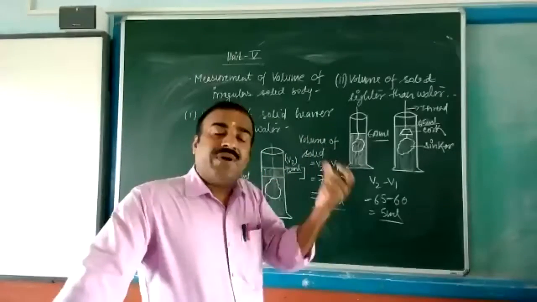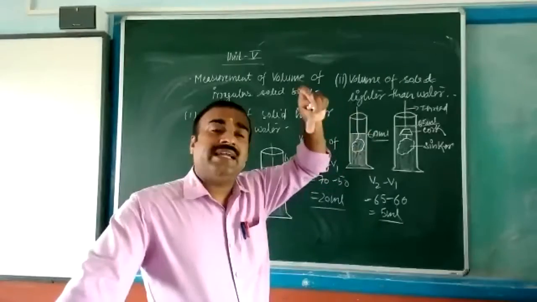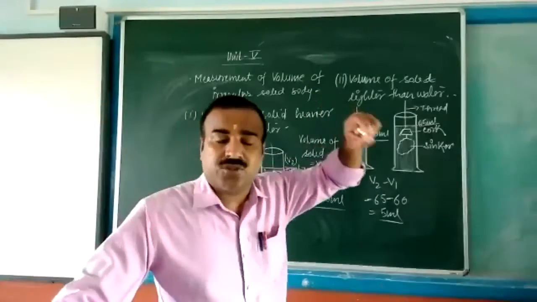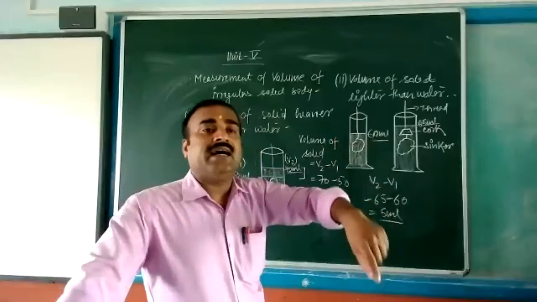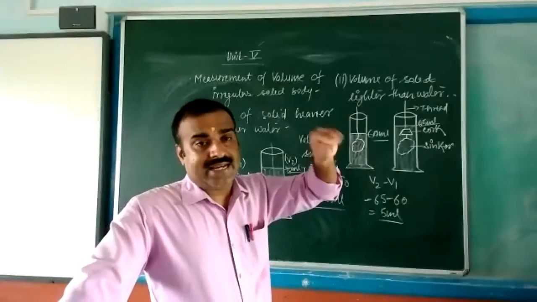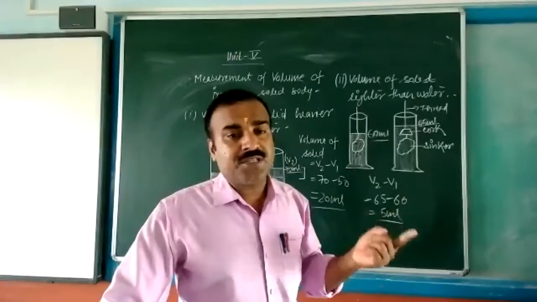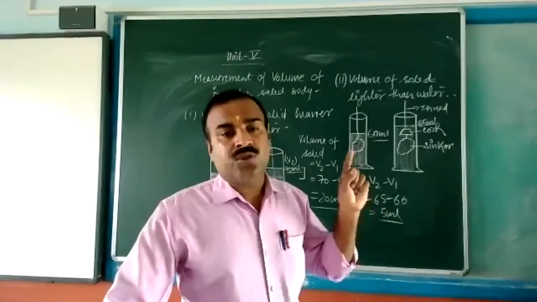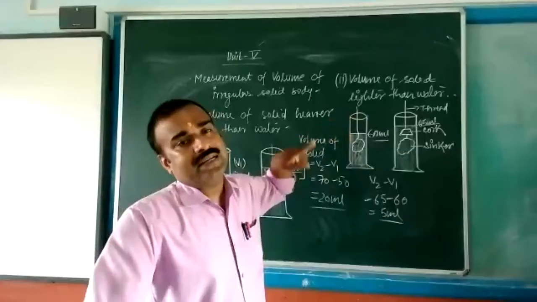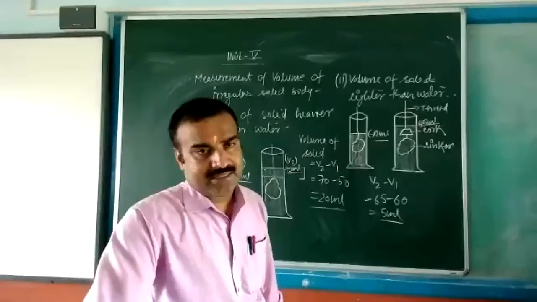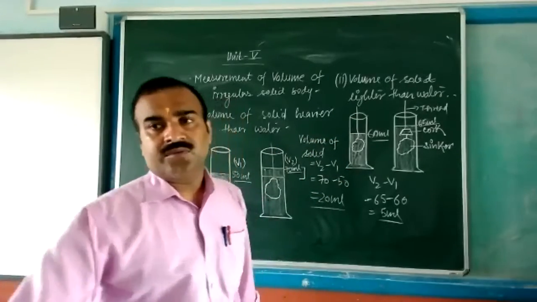So once we dip any substance or any type of irregular solid inside the measuring cylinder, the level of the water will rise. Then note down the difference between the final level and the initial level. You will get the result. Ayushi, clear? Yes, sir.